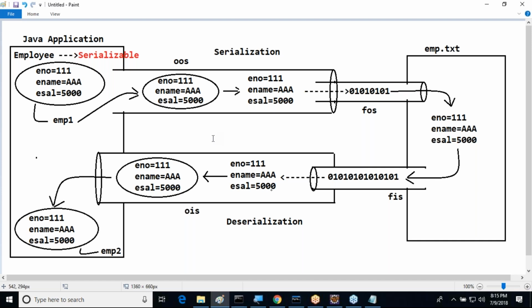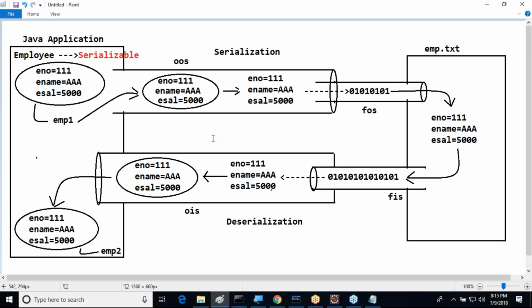Next one: the serialization and deserialization mechanism is suitable for only standalone applications. As a persistence mechanism, it is suitable for only standalone applications. Next one: by using serialization and deserialization, we are able to store the data or retrieve the data. So delete operation is not possible, update operation is not possible here. These types of operations are not possible here.